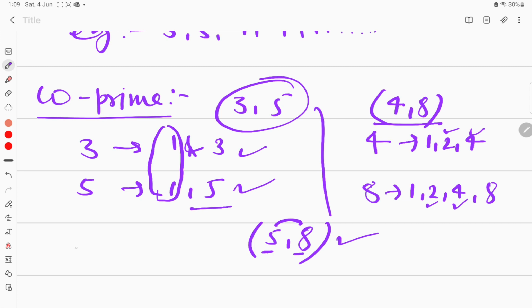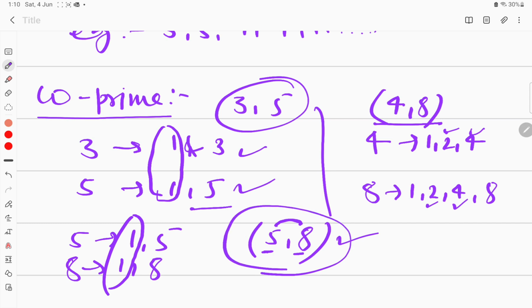So if I write the factors of 5 here, the factors of 5 are 1 and 5 and factors of 8 are 1, 2, 4 and 8. Again we can see here 5 and 8 just have 1 as a common factor. Apart from 1, there is no common factor between 5 and 8. Therefore I can say 5 and 8 are also co-prime numbers.